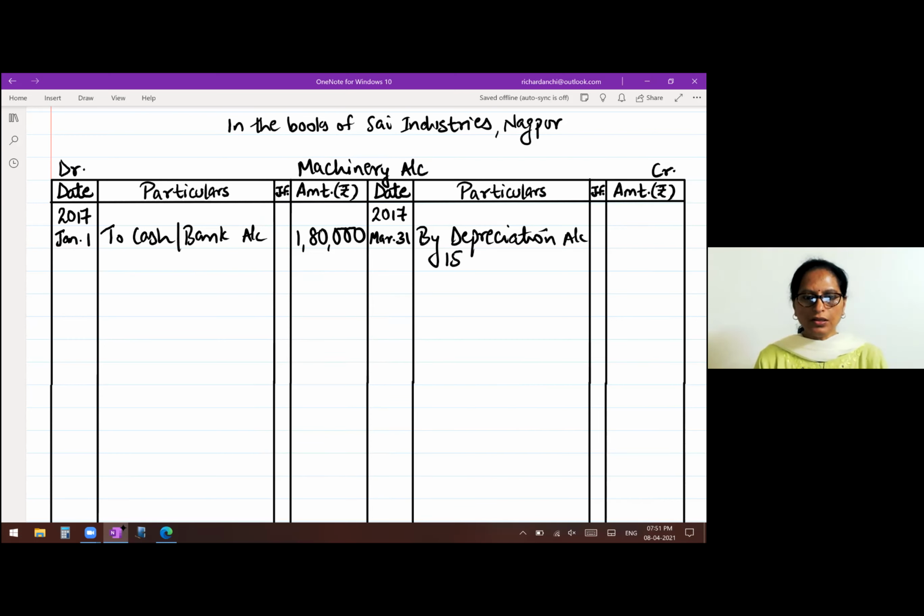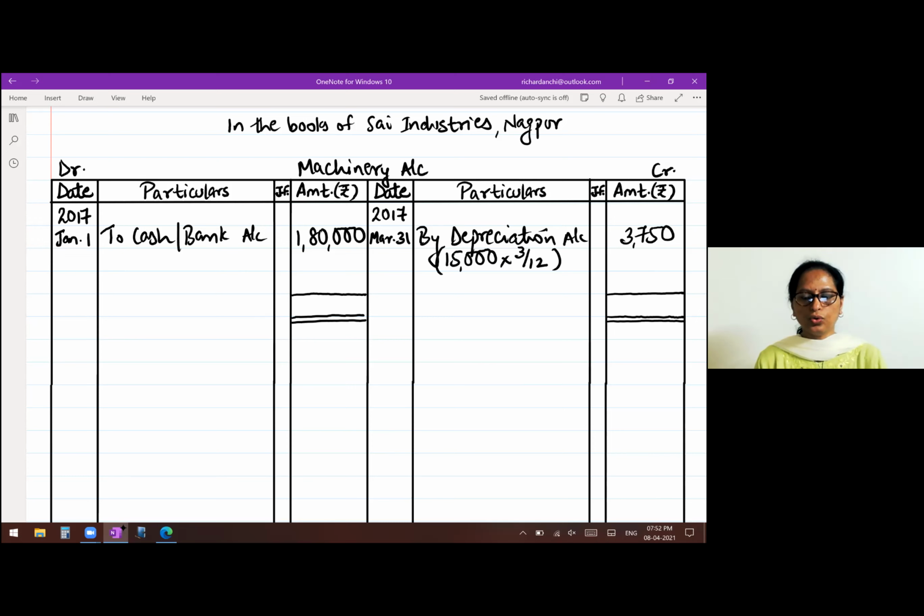We have to charge only for 3 months. So that is 15,000 for 3 months. 15,000 is for the full year, so you find out only for 3 months. So that comes to 3,750. So we have purchased, we have charged depreciation, they have told us for 3 years. So close the account and get the balance for the first year. So when you close, your debit side will be greater.